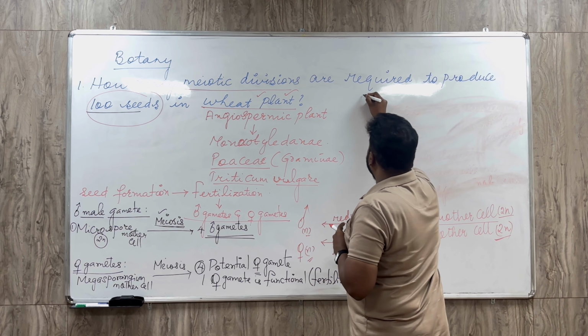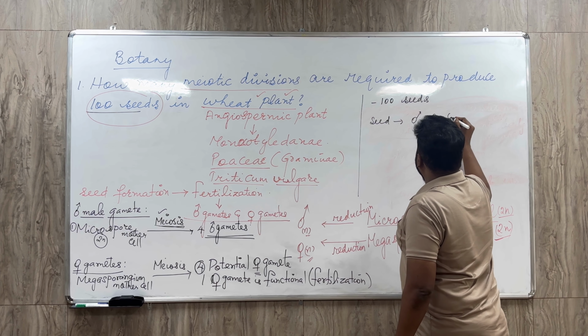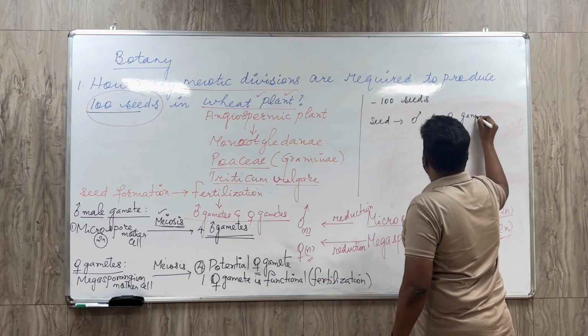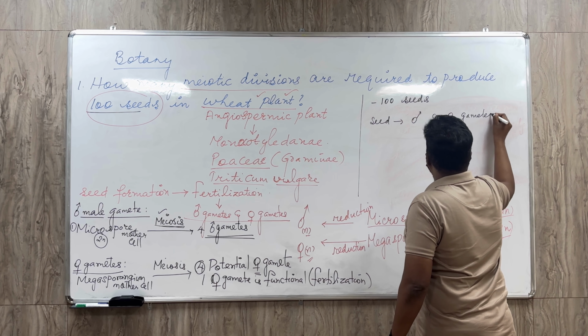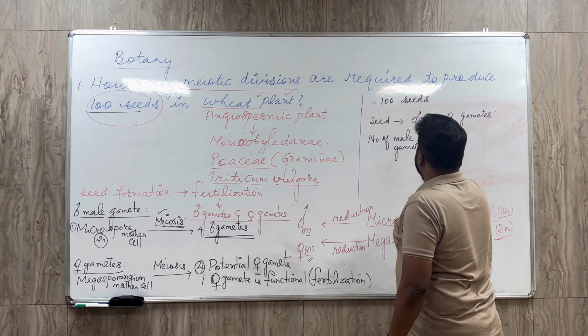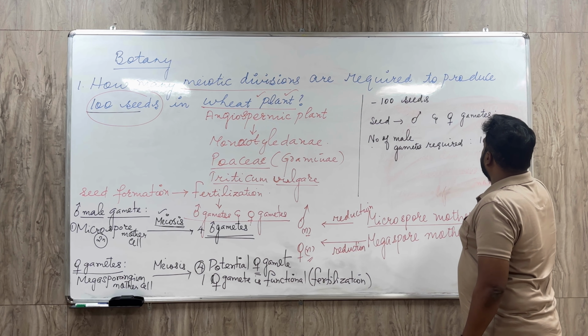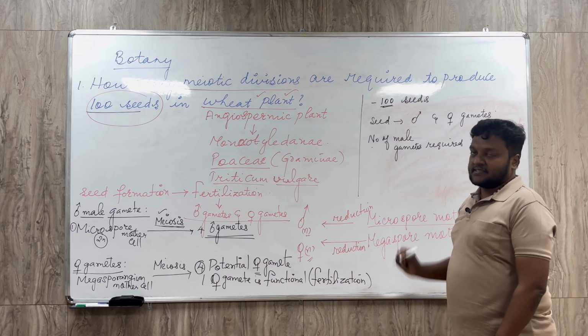Now how many seeds have to be produced? 100 seeds. Seeds are produced as the end result of fertilization. So what is required for the seeds to be formed? As I told you already, the male gamete and female gametes are involved. How many male gametes are involved? Number of male gametes required. How many is required now? 100 male gametes are required because 100 seeds, isn't it?